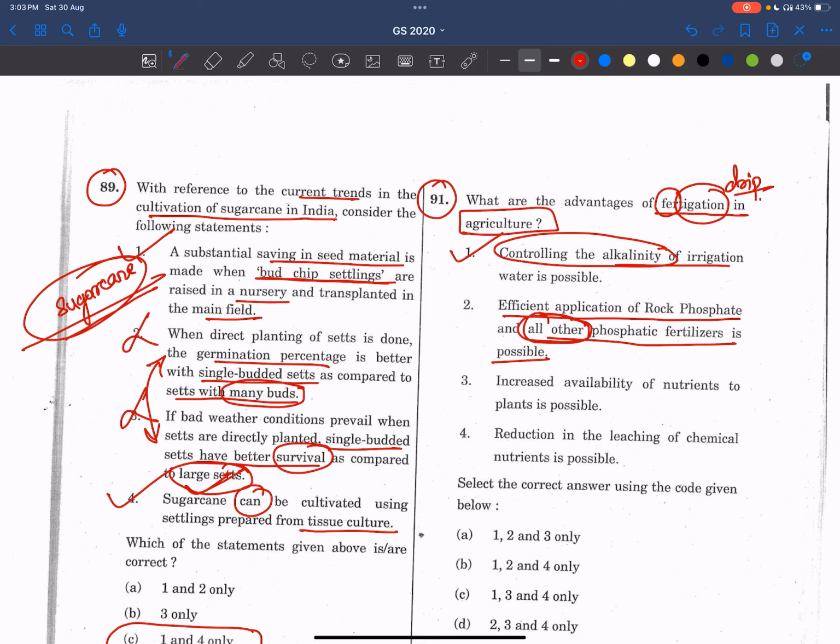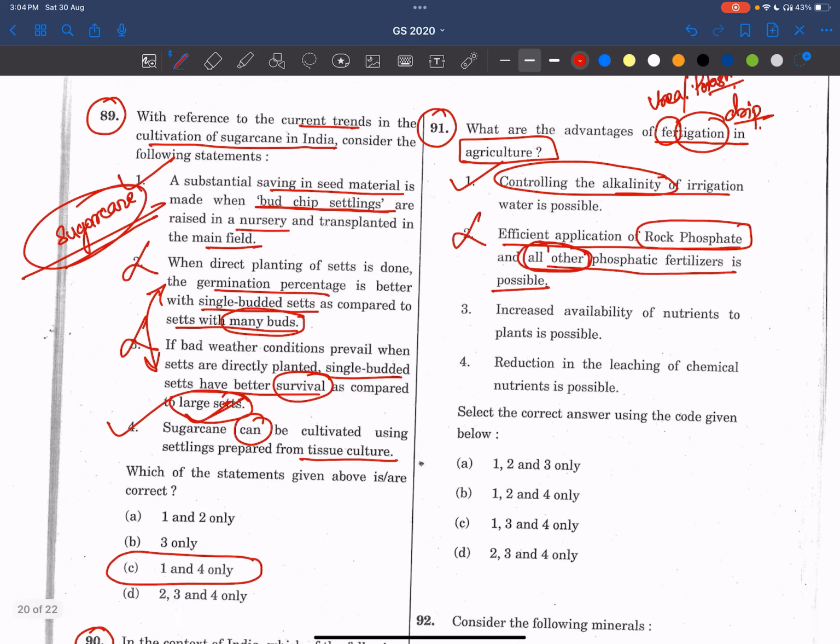Because see, this rock phosphate is there, no? It is not soluble in water. Therefore it cannot be used in fertigation. Generally fertigation is useful for urea and potash, not for rock phosphate, because it is not soluble in water. So the second statement becomes wrong.